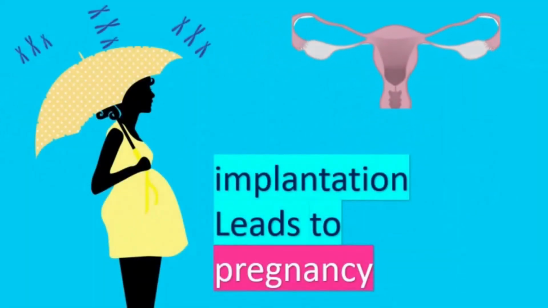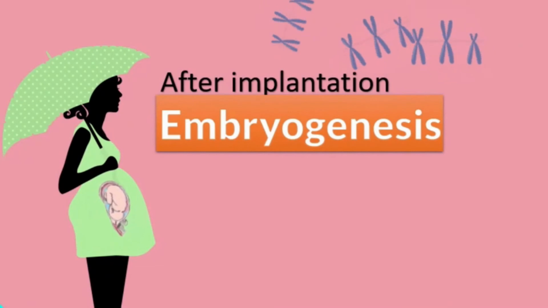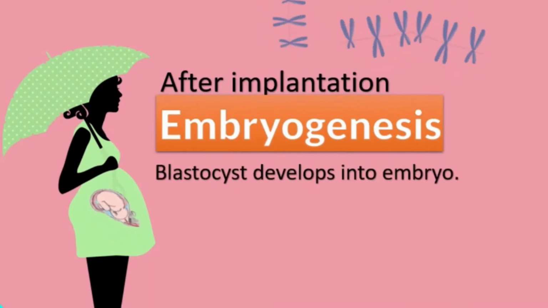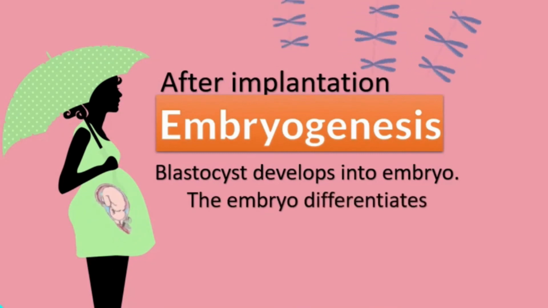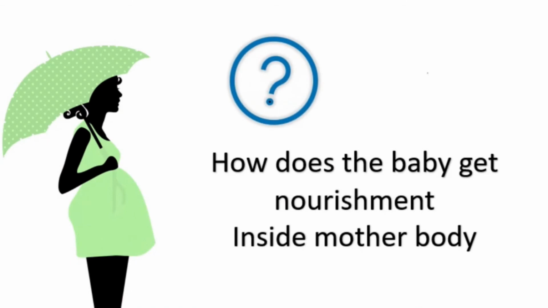Implantation leads to pregnancy, and after implantation, embryogenesis takes place. That is, the blastocyst develops into an embryo, and the embryo then differentiates into a fetus, and a baby is produced. How does the baby get nourishment inside the mother's body? Can you imagine?